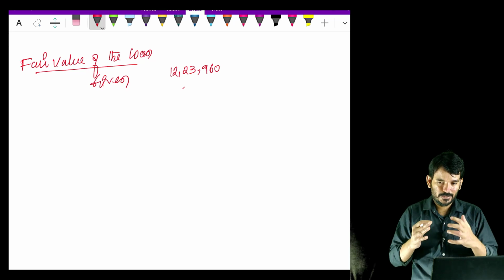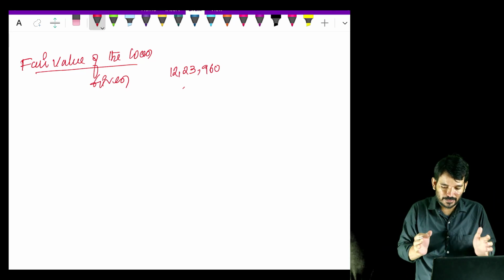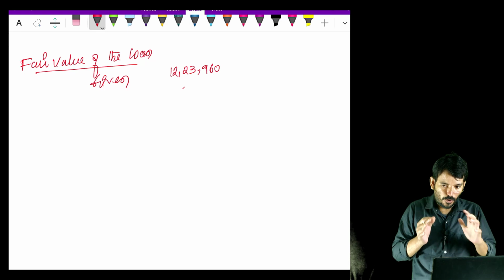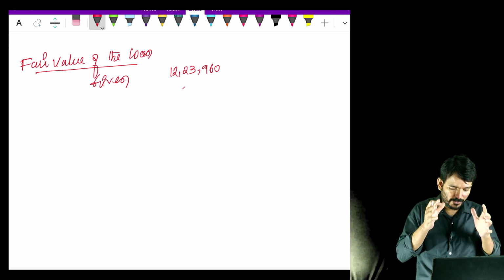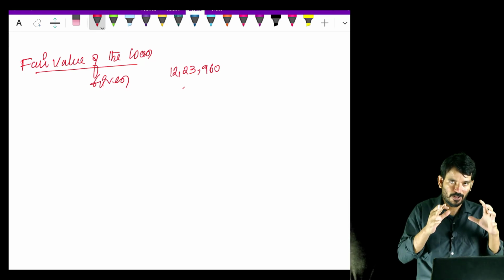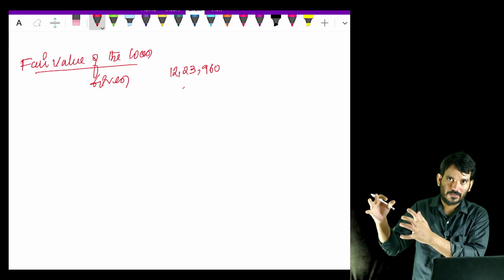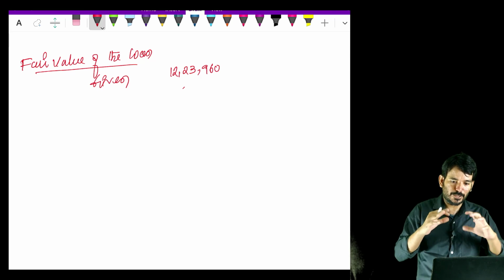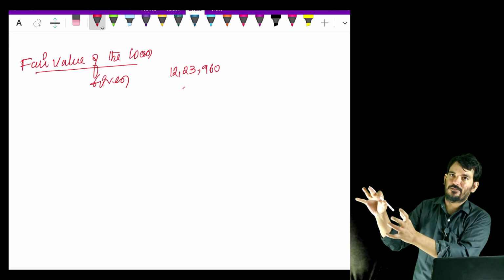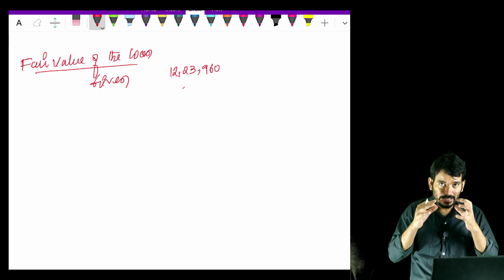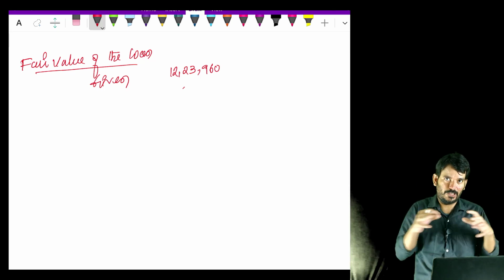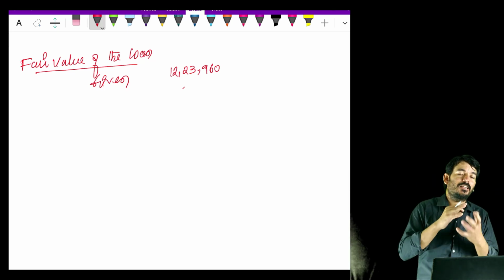I'll repeat. The fair value of the entire setup is 12,23,960, of which I'm retaining this pencil, of which I'm retaining some other aspect, and of which I'm retaining this mic. Rest all I'm transferring. So I want to know what is the fair value of the thing that I'm transferring. For that, I will deduct from the total fair value whatever I'm retaining with me.